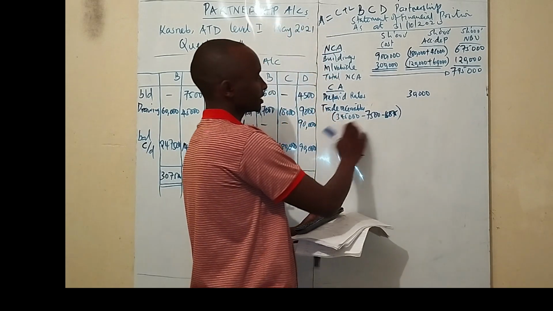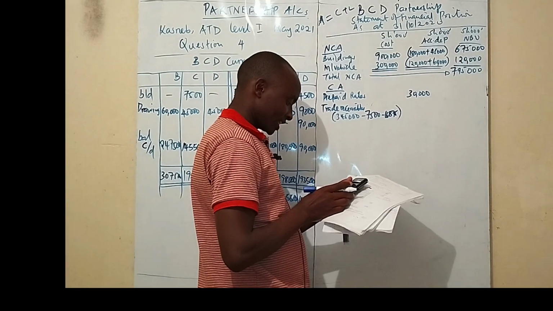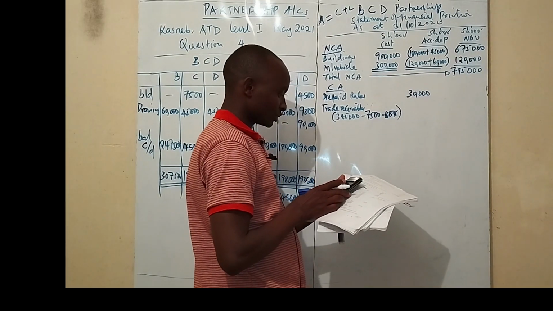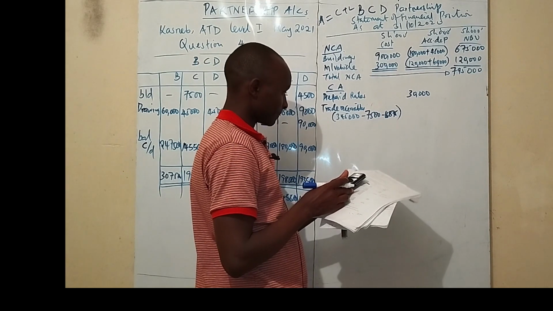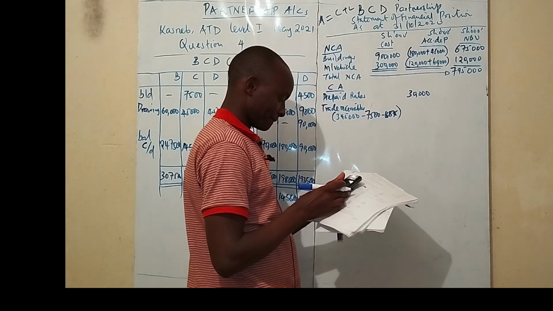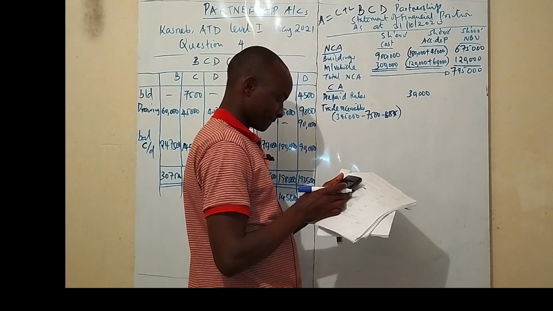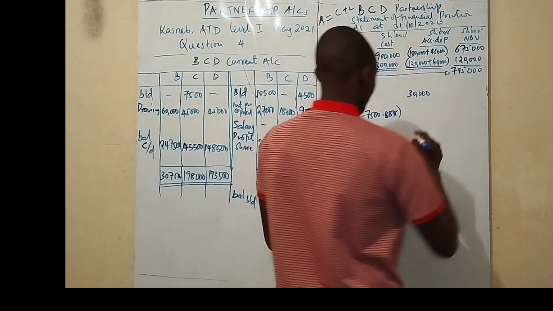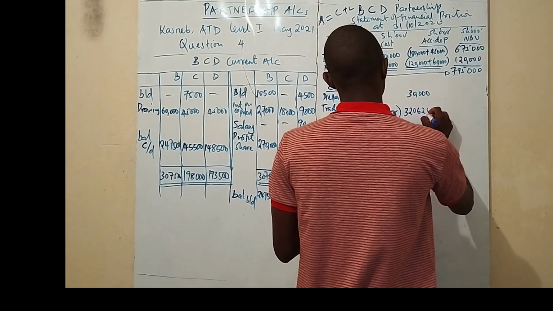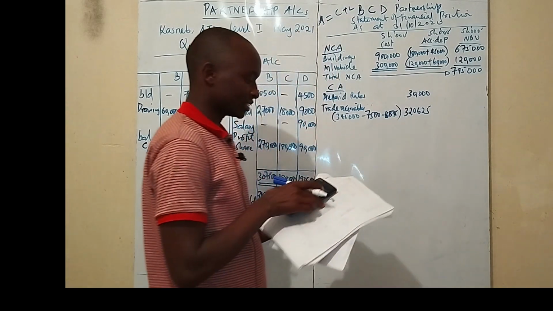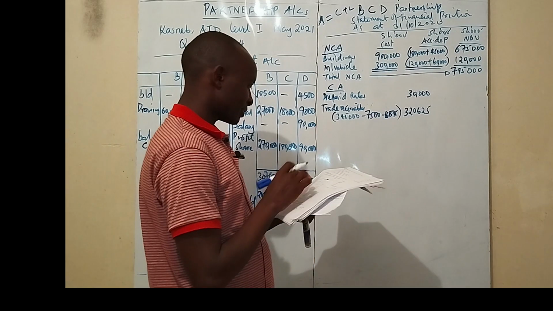So when you less all that, you find the figure of the net debtors that are supposed to be shown in the balance sheet. And the figure is 320,625, right? And then our next asset on the debit side is the bank balance.